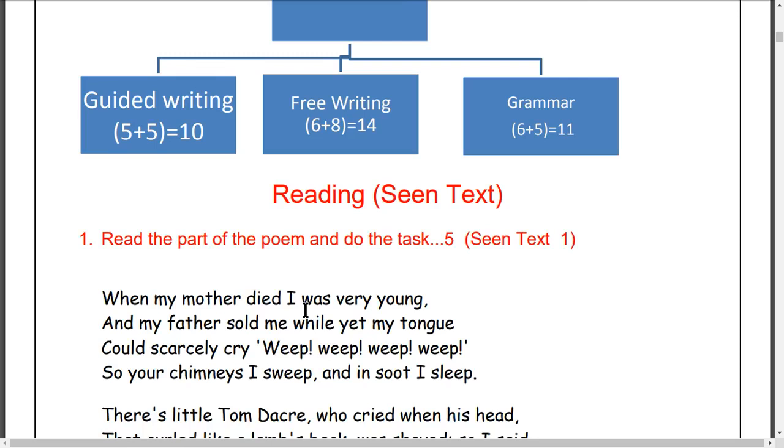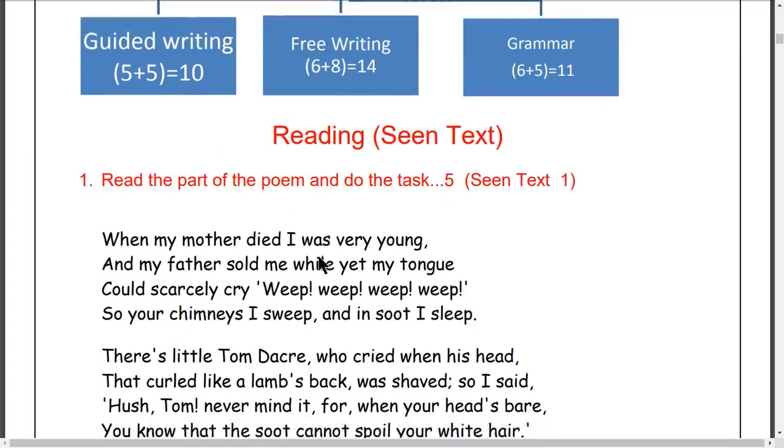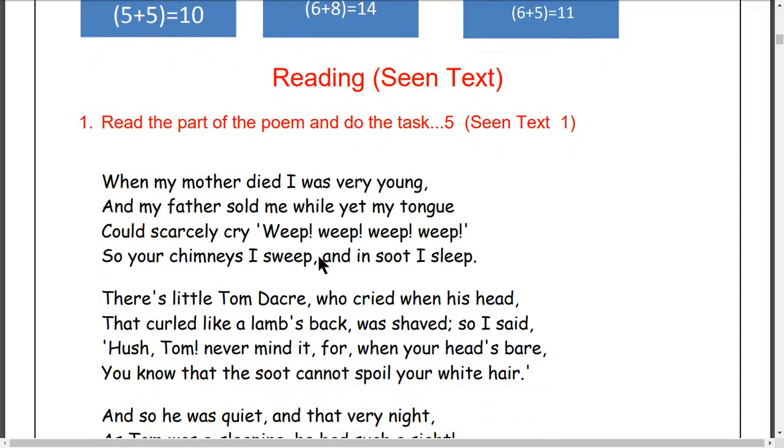However, to show an example here, today I have taken a part of a poem. The name of the poem is Chimney Sweeper. I forgot to write the title of the poem here. The title of the poem is Chimney Sweeper.